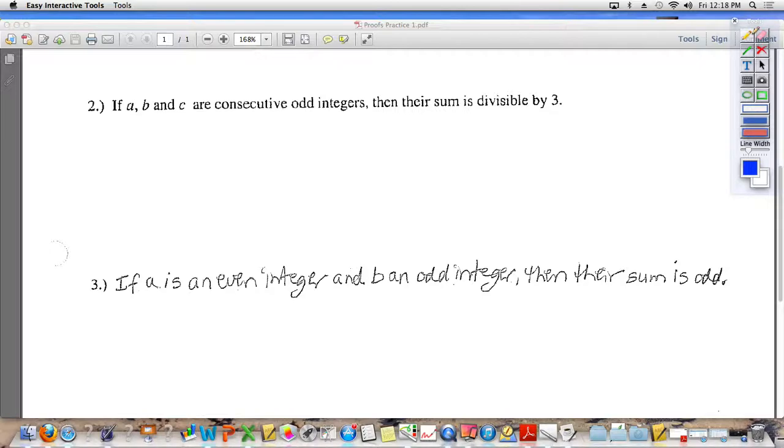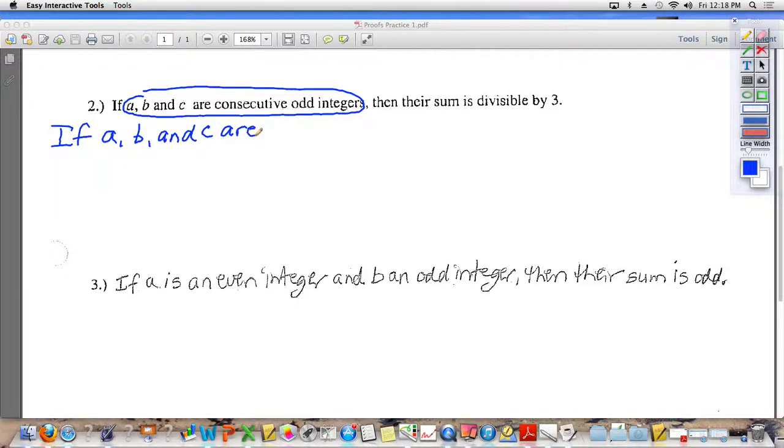So, if A, B, and C are consecutive odd integers, then their sum is divisible by 3. If you recall from yesterday and from problem number 1, your first job is to rewrite your hypothesis, and remember I said don't write big. If A, B, and C are consecutive odd integers, look back at proof 1.